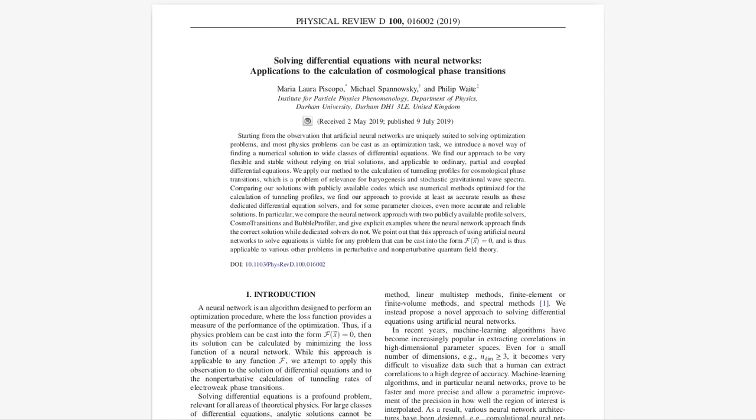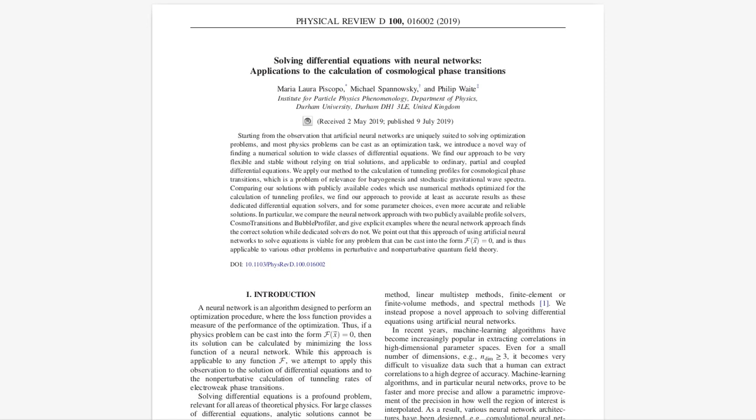The paper we've discussed today is just the beginning. As research in this area continues, we can expect to see even more innovative applications of neural networks to solve complex problems in physics, mathematics, and other scientific disciplines. It's fascinating to consider the potential of neural networks to completely change scientific research. Their ability to handle complex nonlinear equations and adapt to diverse boundary conditions makes them uniquely suited for problems that have long challenged traditional approaches.